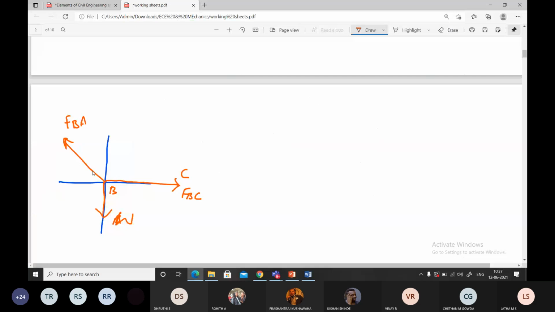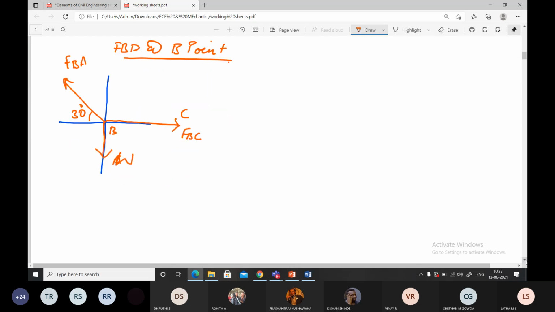So this is 30 degrees. Do you agree? Yes or no? Yes, ma'am, this is the free body diagram at point B. Okay, now we'll go further. I'll draw the free body diagram at C later.